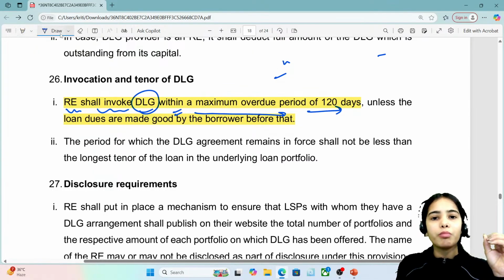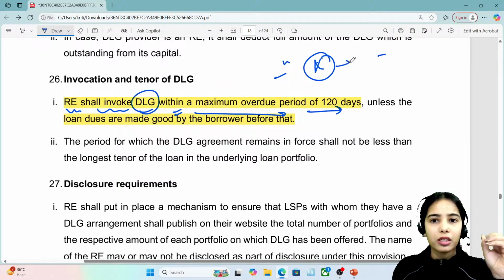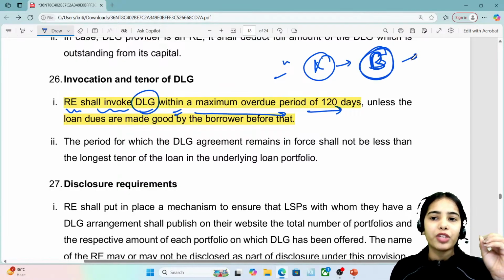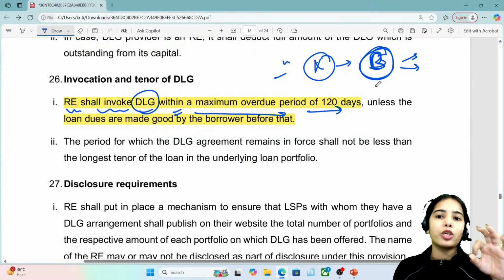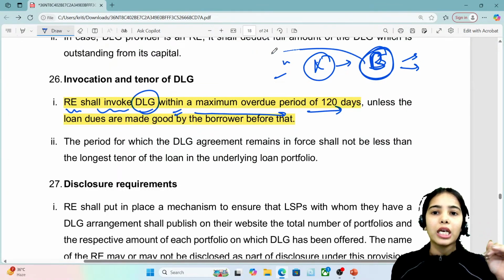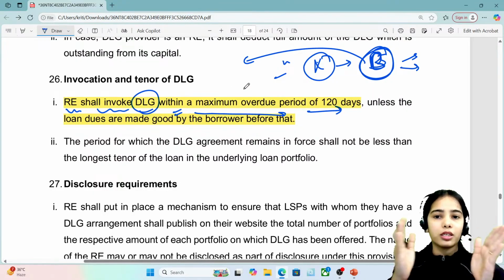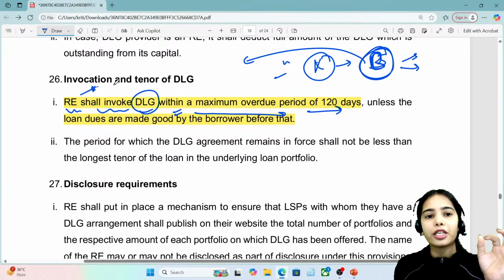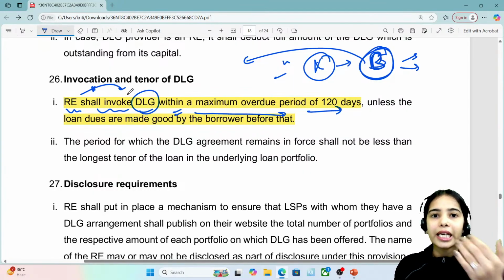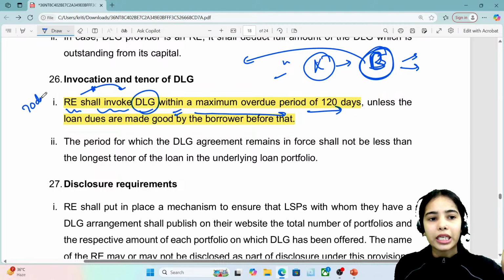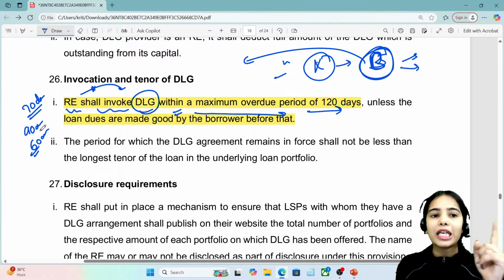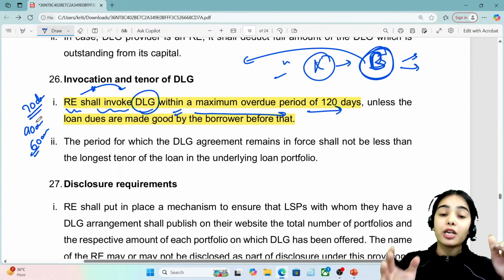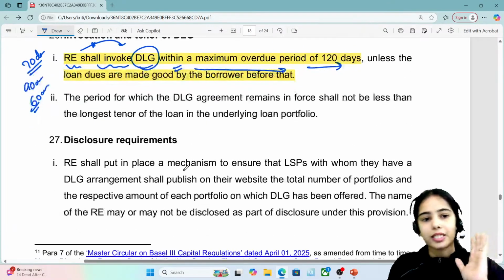That means if the money has not been paid by the borrower, if the EMIs and interest payments have not been made by the borrowers, then within a maximum of 120 days the regulated entity shall invoke the DLG. The regulated entity can invoke the DLG within 30 days of the overdue, or 60 days, or 90 days, but the regulated entity shall invoke the DLG within a maximum overdue period of 120 days. That is the basic idea.